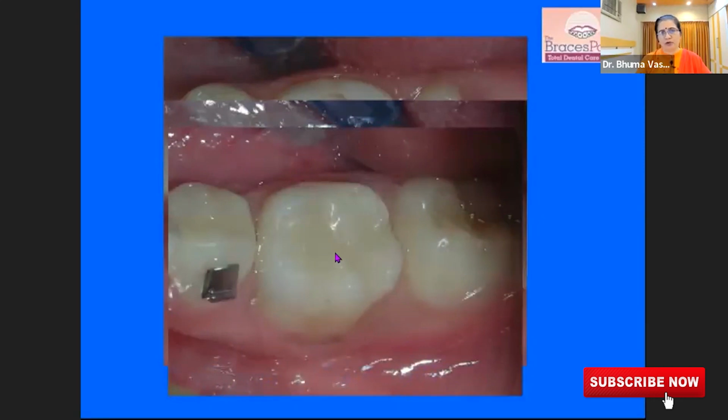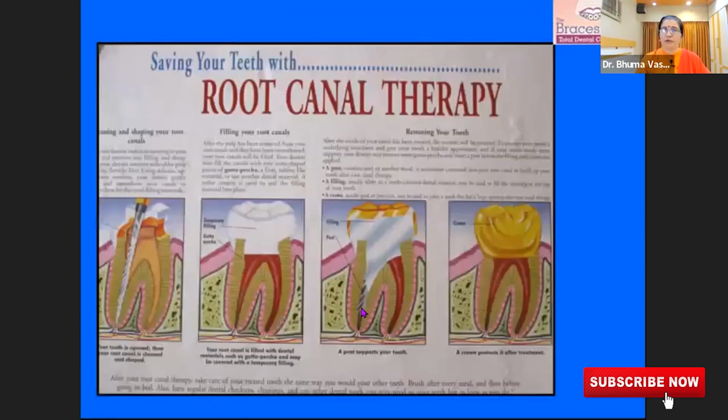If the bacteria have not migrated into the nerve, then this tooth can remain as it is. And if they have migrated, then this tooth will require root canal treatment. Now, some people are scared of root canal. So what is root canal? Some patients ask me, will my tooth be removed from my mouth when I'm doing root canal? Is root canal very painful?